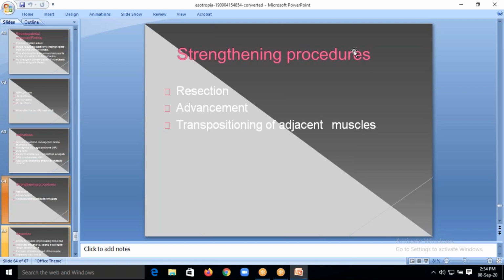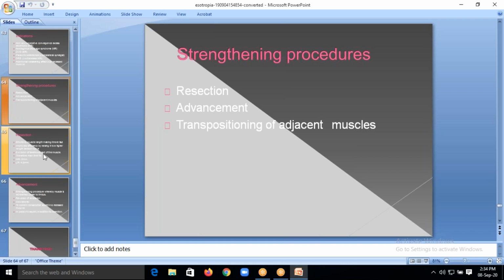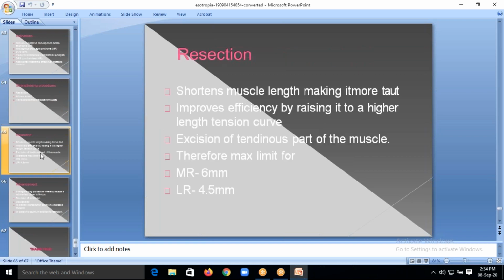So strengthening procedures, I told you resection, both in strengthening and resection T is present. Advancement is another procedure of strengthening procedures. Transposition of adjacent muscles is also a part of strengthening procedures. So in resection, what are we going to do? Shorten the muscle length, making it more taut. We will cut the length of the muscle. For example, if the muscle is about 10 mm, we'll make it into 7 mm. We'll cut the muscle and make it 7 mm. This is called resection.